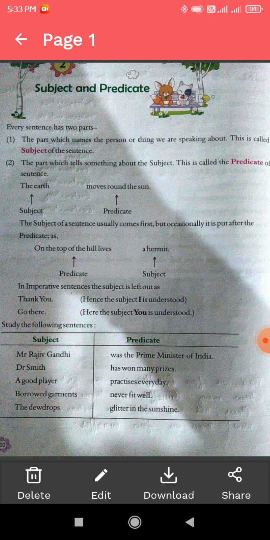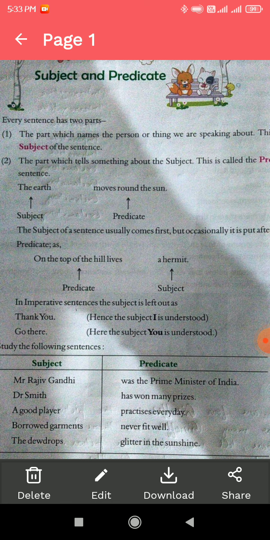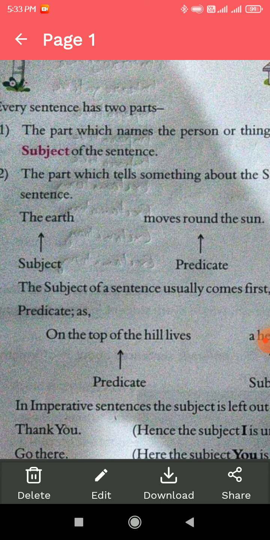It is very easy to identify what is the subject and what is the predicate. Always remember that the subject always comes before the predicate, and the subject also comes before the verb. As you can see, the earth moves round the sun.